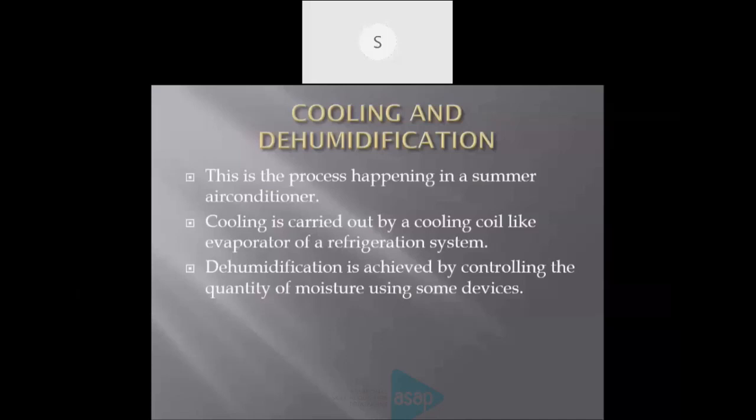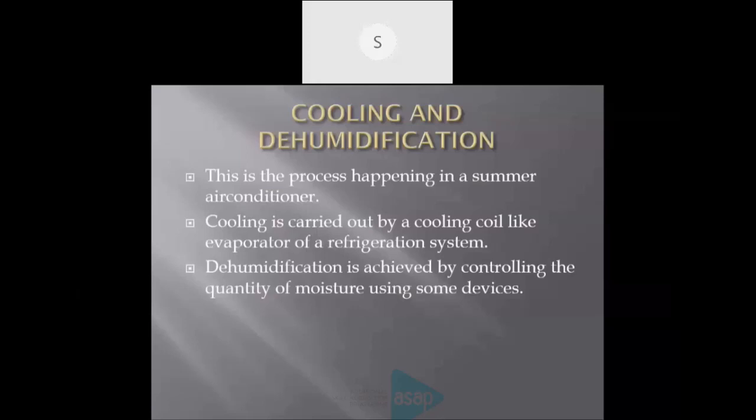We can use this evaporator as the cooling coil for this refrigeration system cooling. And dehumidification is achieved by controlling the quantity of moisture using some devices. We are using some devices to control or dehumidify the air. Both these processes are happening in a summer air conditioner.